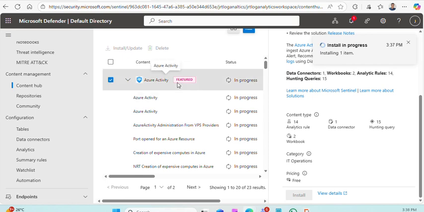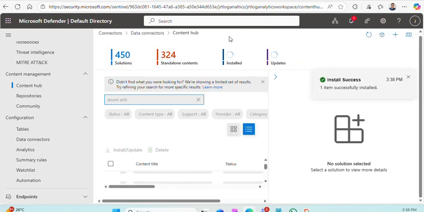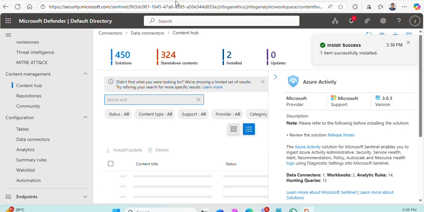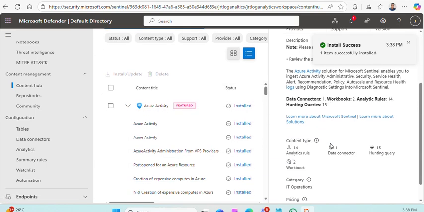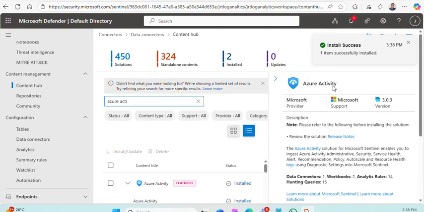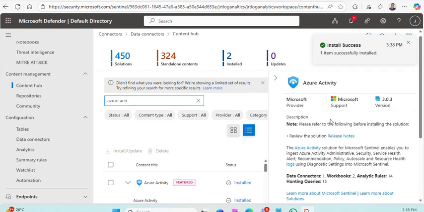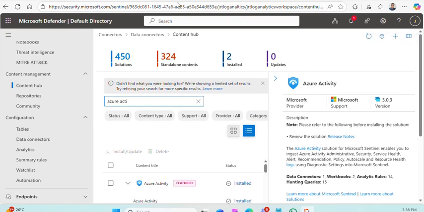Here I have opened the connector and clicked on install. Now the Azure activity connector is installed.